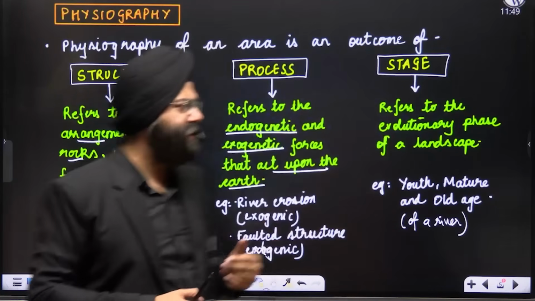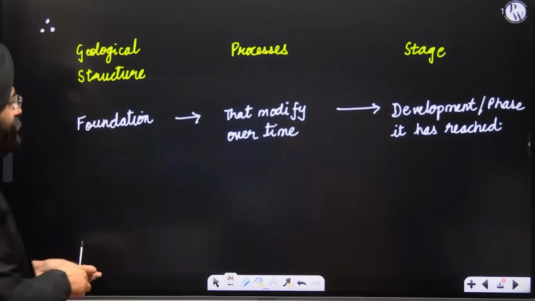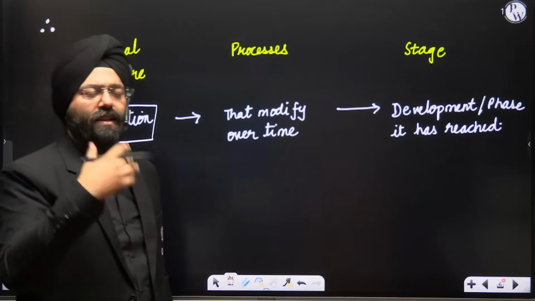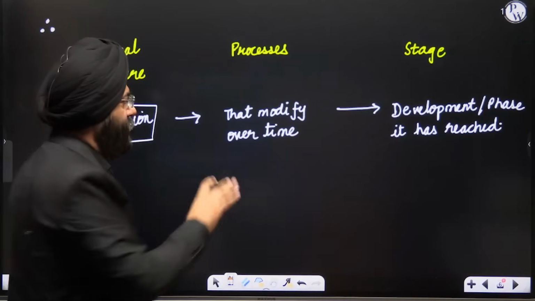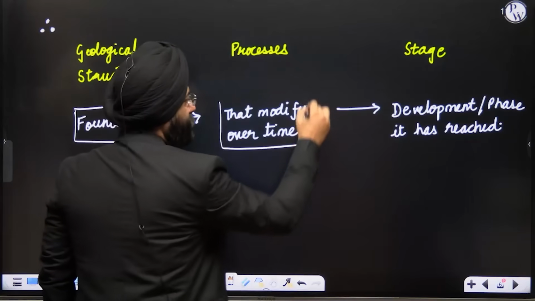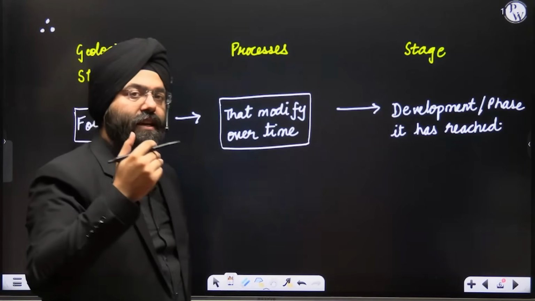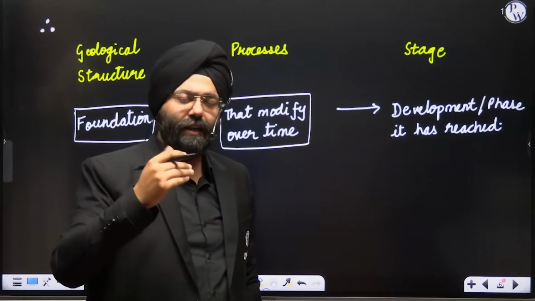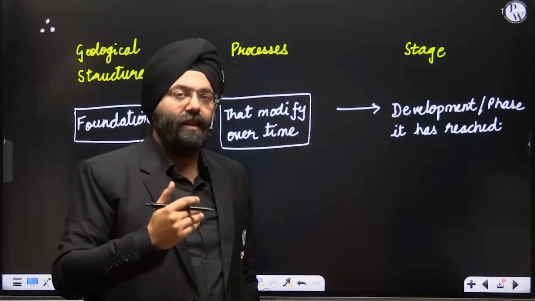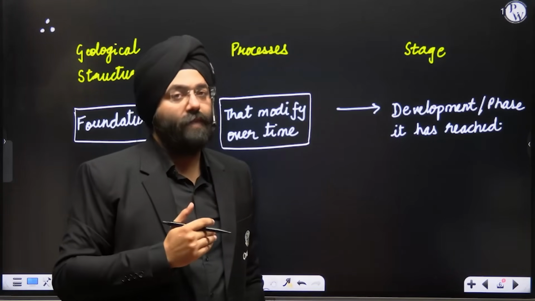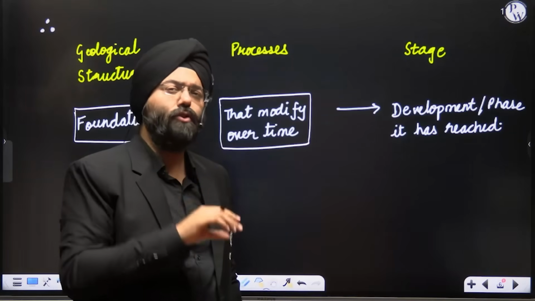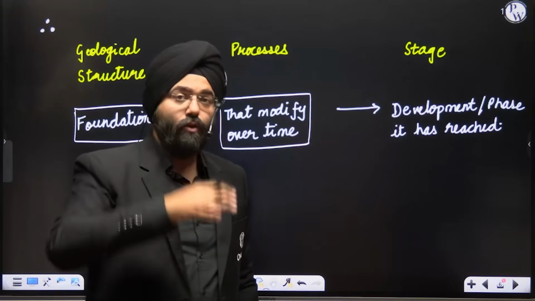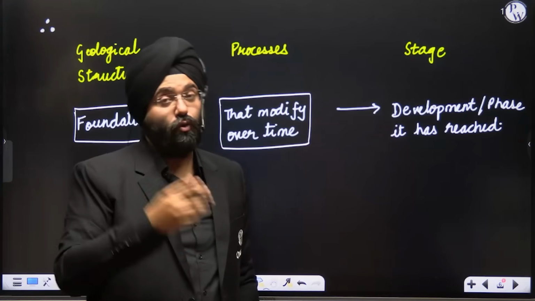To sum up, can I say, geological structure means something that is the foundation of any rock or whatever thing we are considering with respect to, let us say, even a mountain. It is a folded structure. Processes are something that modify. Now you realize this, that if the Indian plate is further moving towards the Eurasian plate, again, these are endogenic forces that are taking place. It will further lead to a rise in the height of the Himalayas, right? So various processes taking place. Along with it, do you realize the Himalayas also experience a lot of exogenic forces? The rivers are eroding, right? So they bring out the silt also. So those forces are also acting on them.